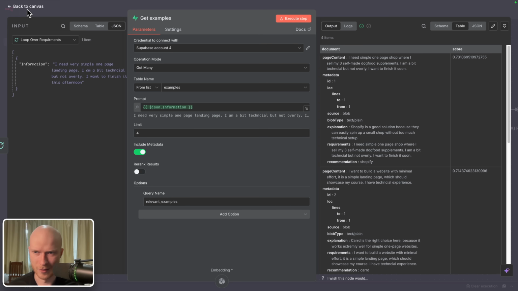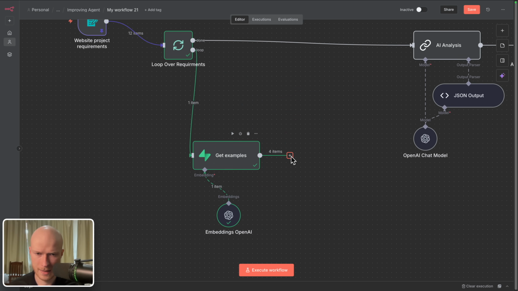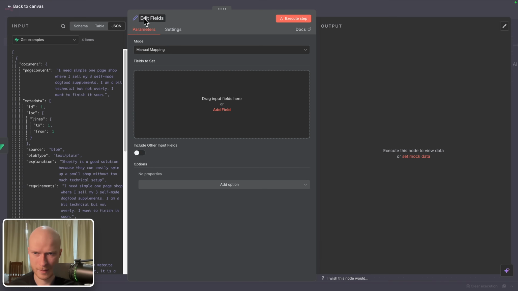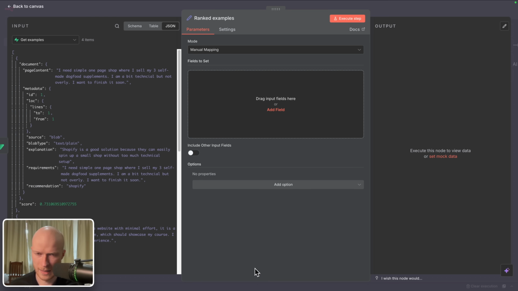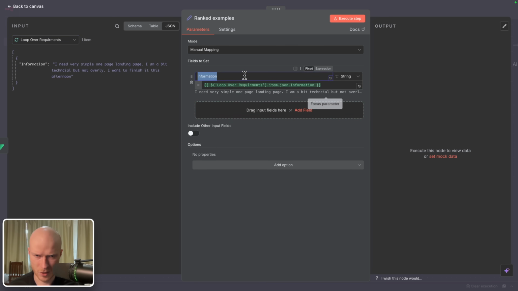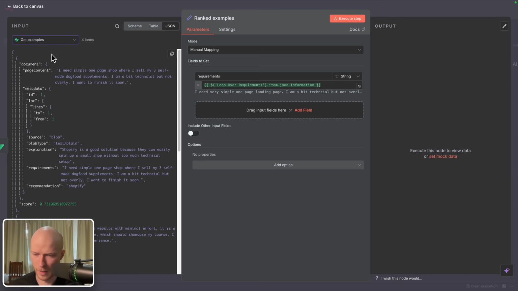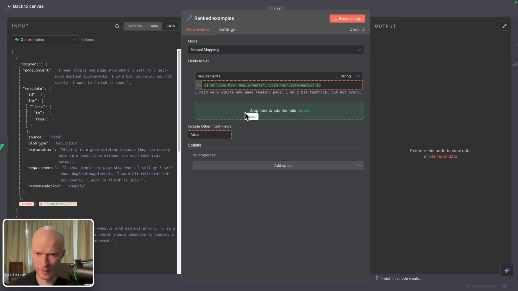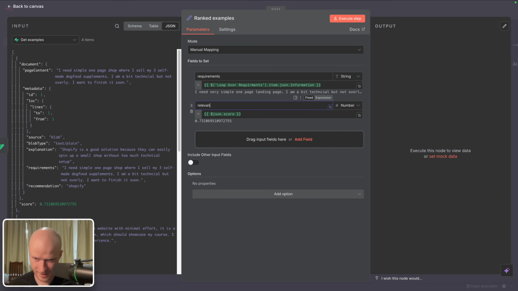Let's simplify this data a little bit. I'm going to move this over here and then add a set node to simplify the data. Let's call this ranked examples. And I will add a few fields in here. First of all, I'm going to pull in from our requirements the new example that we're analyzing. This field is called information here, but I'm going to rename this to requirements. Then from our vector database again, I pull in the score and I call this relevance. And what I also do is multiply the score by 100, and then this score represents a percentage. So 100% would mean it would be exactly the same, and 0% that it is completely different.